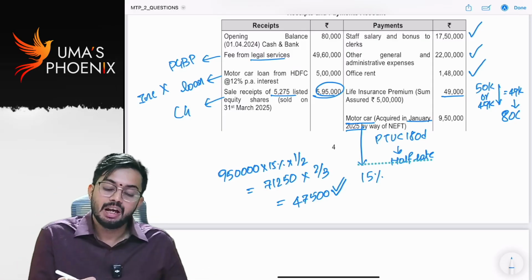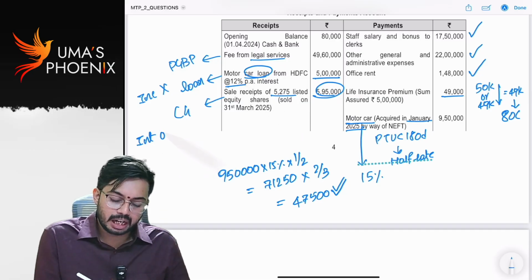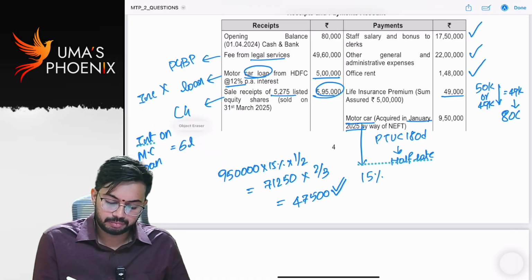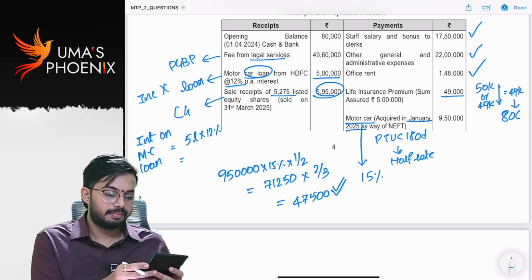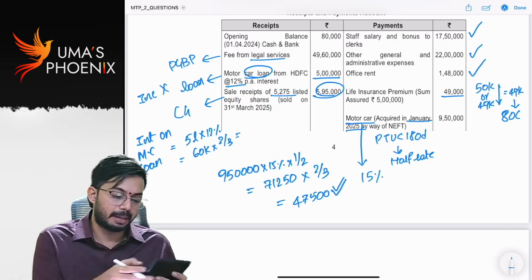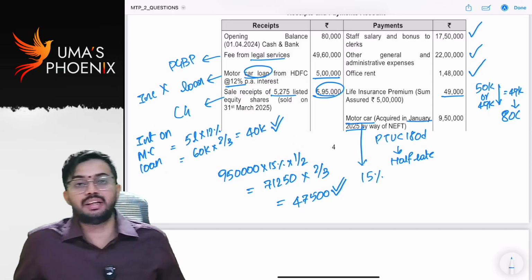One small thing, motor car: how much is the car loan? 5 lakhs, rate of interest 12%. So interest on motor car loan, how much? 5 lakh into 12%, how much will it be? 60,000. 60,000 into only 2/3 is business purpose. 40,000 is allowed as deduction. Is it clear?